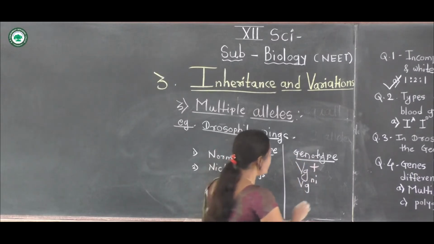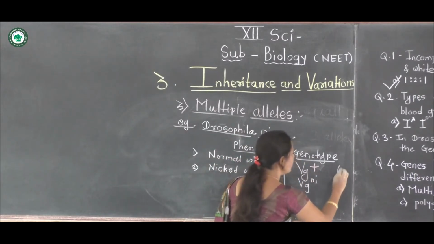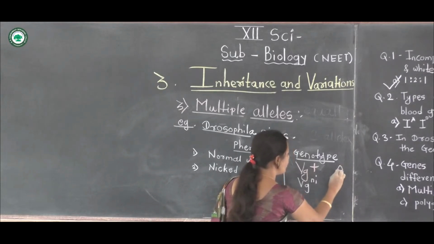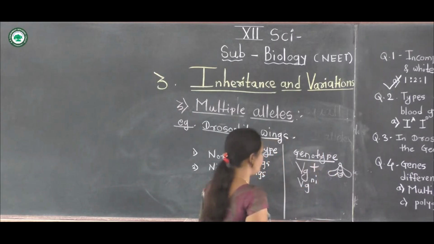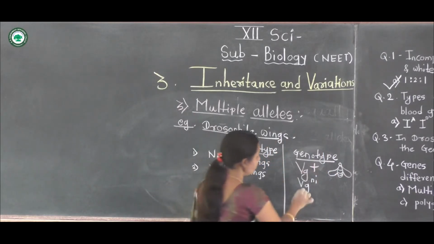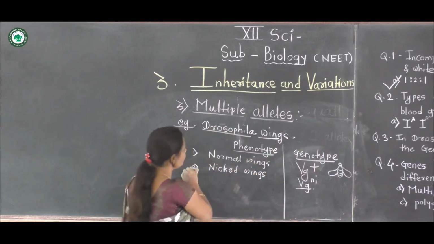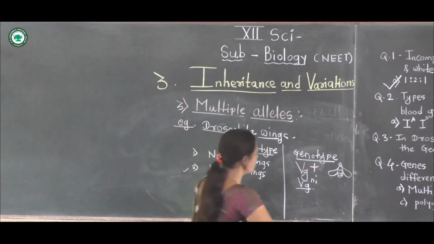Normal Drosophila wings look like this, vestigial plus, but other types of wings are formed at that time.